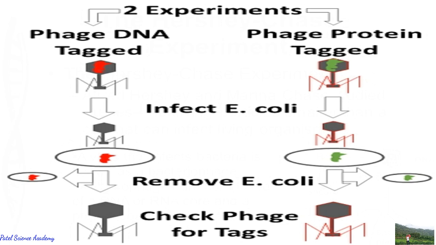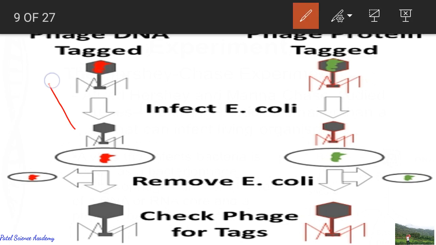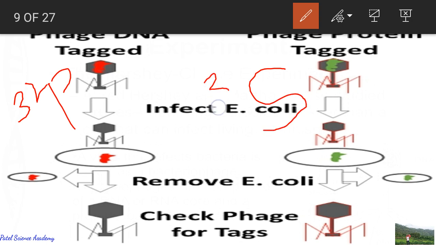Dear students, Hershey and Chase, as I told you, worked with the virus that infects the bacteria, this bacteriophage, which is composed of DNA and protein. They used radioactive phosphorus 32, that is, P-32, and sulfur 35. Sulfur is indicated by 35.